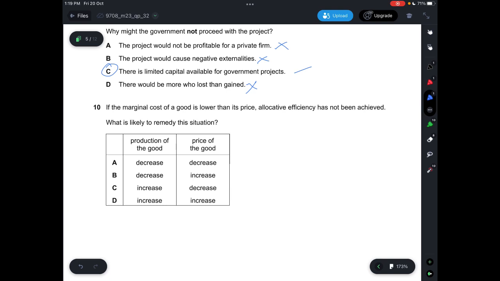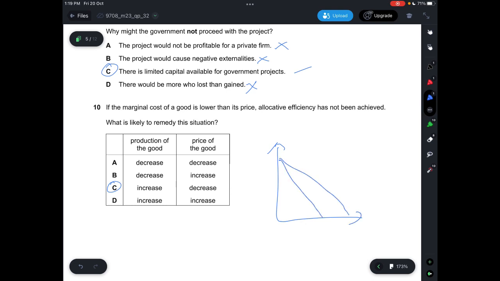So what you can do here is reduce the price of the good, okay? Reduce the price of the good, and also increase production of the good. So I'd say C, because if you look here,